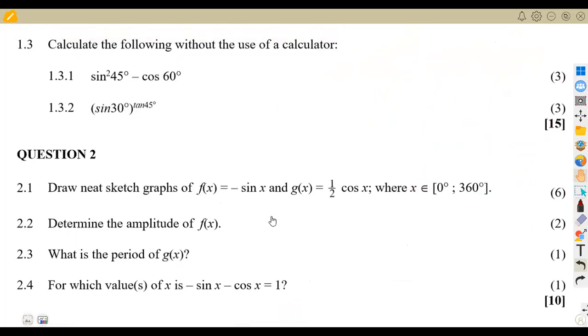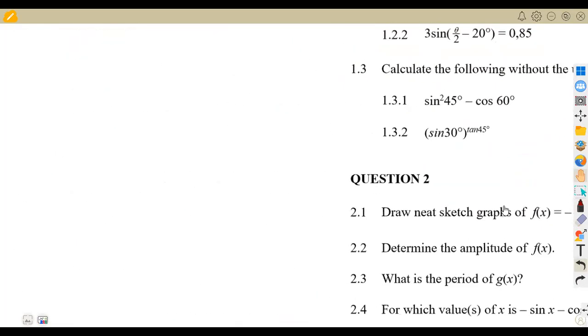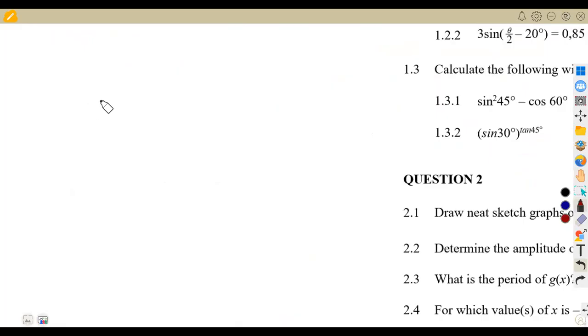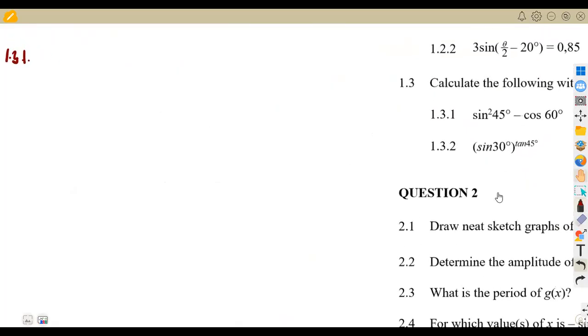All right, so like I said, guys, everything I talked about on our introduction, make sure that you watch the videos on the introduction so that you'll be able to understand whatever we are going to explain here. So this is sine squared of 45. Remember, I said when there's a squared like this, it means it is sine 45 degrees, the whole of it is being raised to the exponent of 2, minus the cos of 60 degrees.